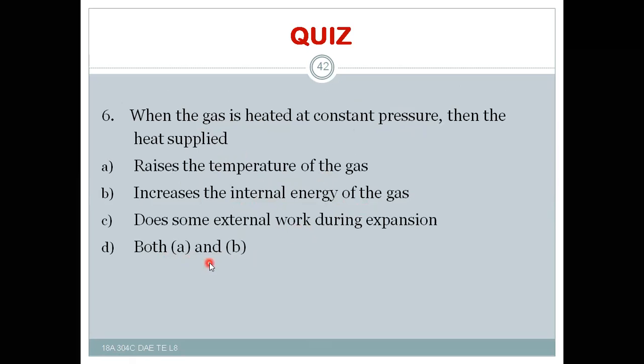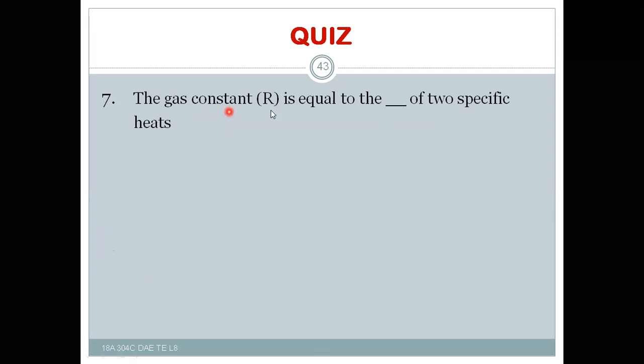Options: both A and B, and both B and C. The gas constant R is equal to the dash of specific heats: sum, difference, product, or ratio. Sorry, R is equal to the difference of them, this is the right answer.